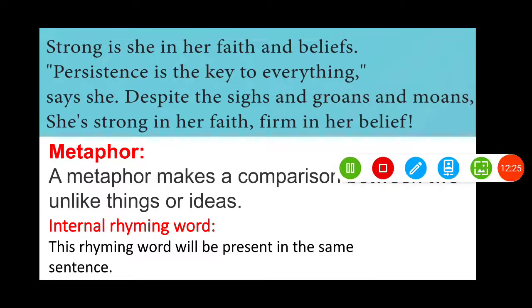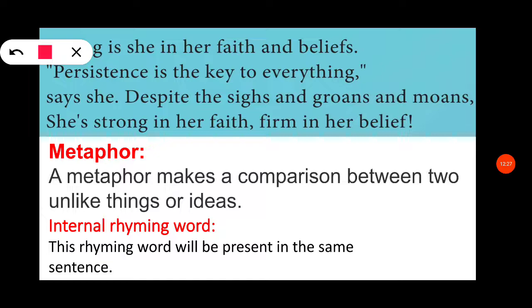And also alliteration is present in this stanza. See, "strong, she" is an alliteration. "Says, she" is an alliteration. Also "sign" is an alliteration. Here "faith, from" is an alliteration. "She's strong" is an alliteration. So a lot of alliteration is present in this stanza.